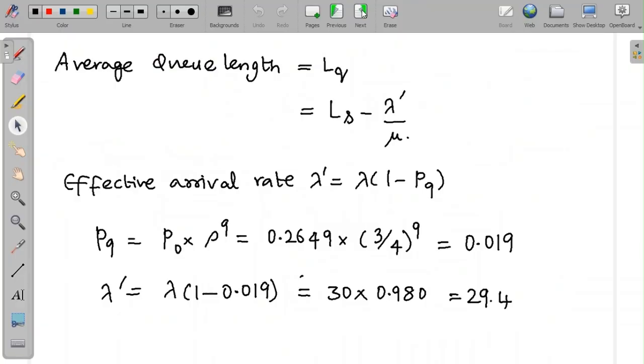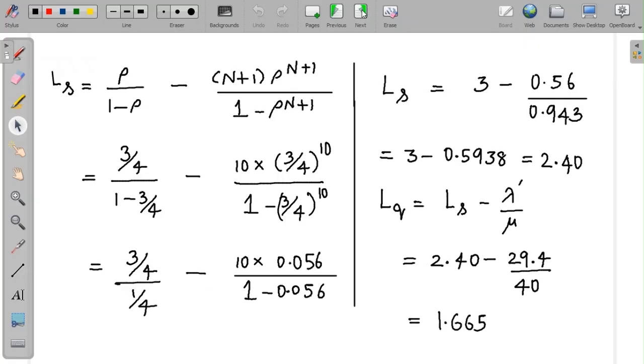The average queue length depends on LS and lambda dash. So we first find lambda dash, the effective arrival rate, which comes down to lambda times 1 minus P to the power of 9. And P9 is P naught times rho to the power of 9, that is 0.019. So lambda dash, the effective arrival rate, is a touch shorter than the actual arrival rate, at 29.4.